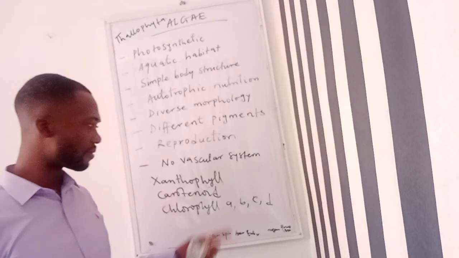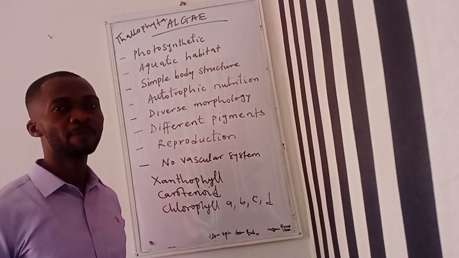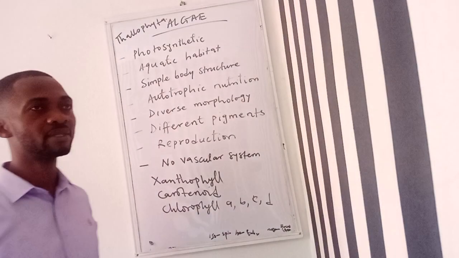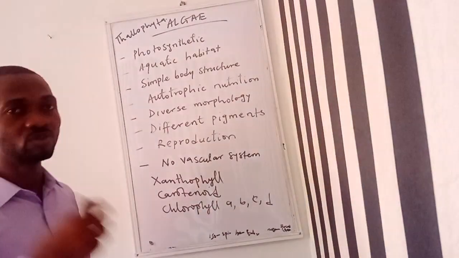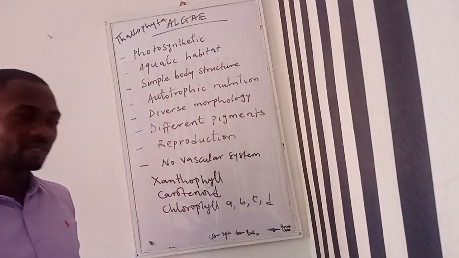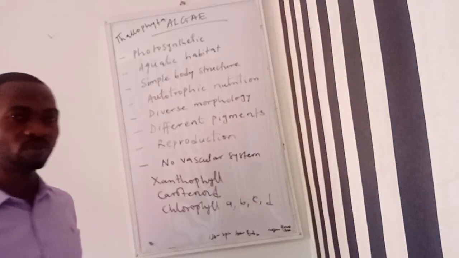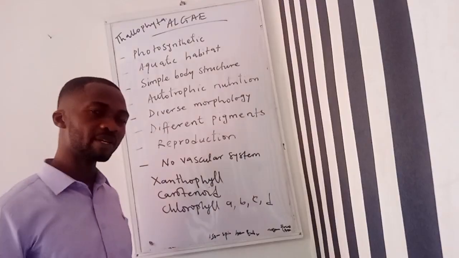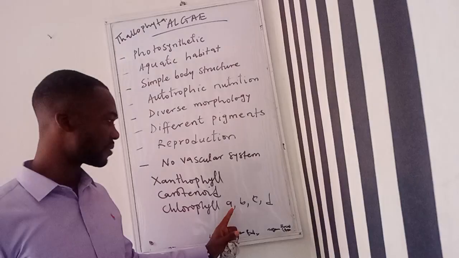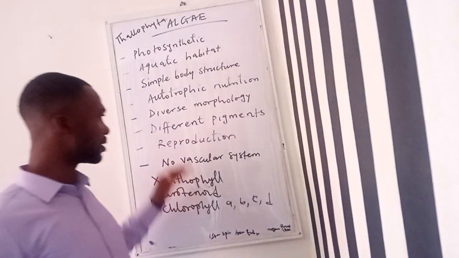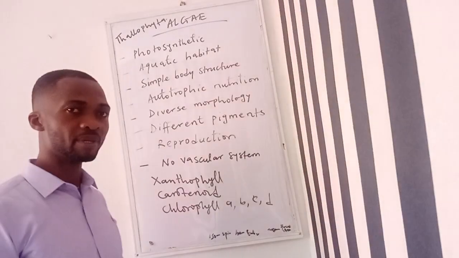For instance, we discover that chlorophyll A and B are found in chlorophyta. Then if you go to chrysophyta, phaeophyta and bacillariophyta, that is where you see chlorophyll A and C. Then if you go to the red algae, the rhodophyta, you now see chlorophyll A, and we will still look at some of these when we get to division. So they have different pigments that are found within them.